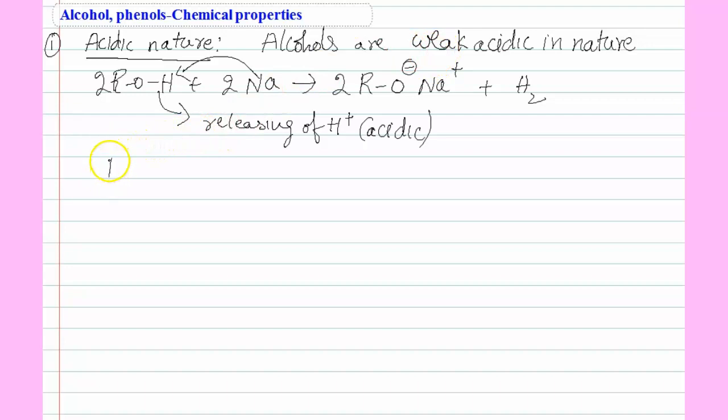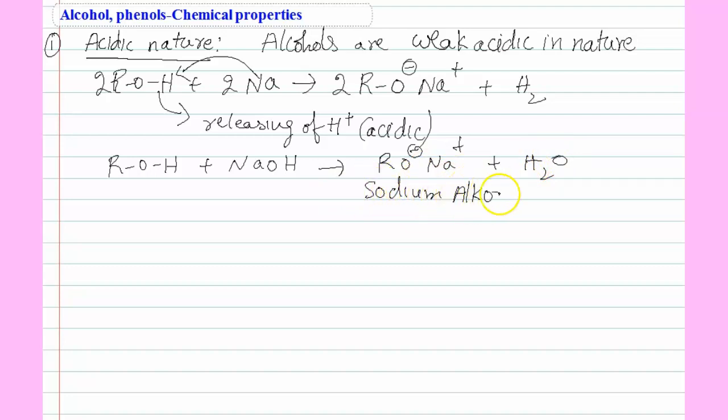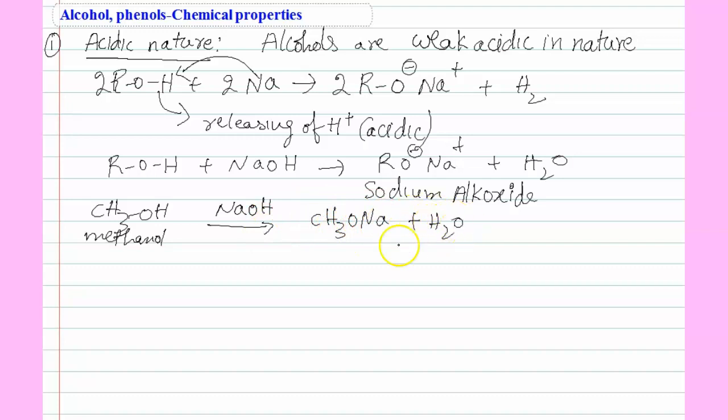Not only sodium, if we take sodium hydroxide also, it is the same reaction, students. So RO-Na+ plus H2O. This RO-Na+ is known as sodium alkoxide. So if you take CH3OH, methanol, on treating with NaOH, it forms CH3ONa plus H2O. This is known as sodium methoxide.